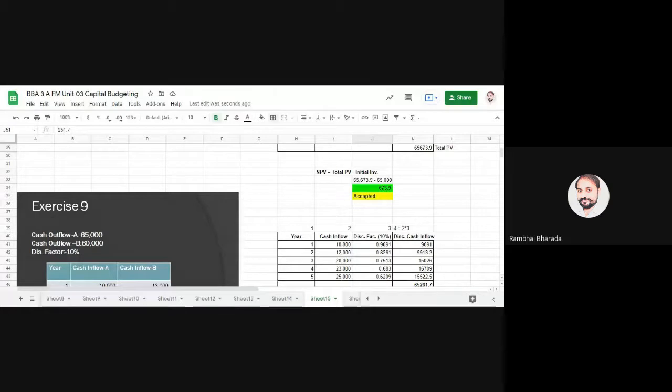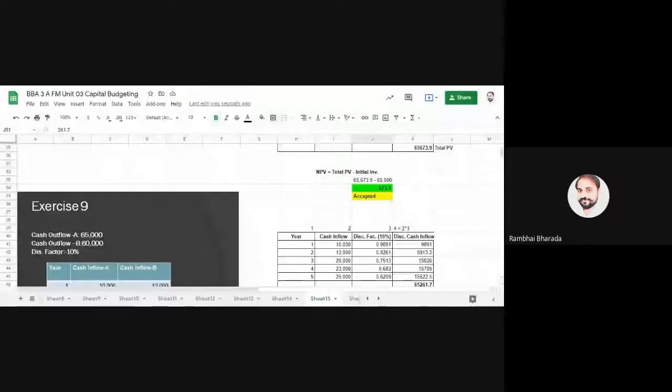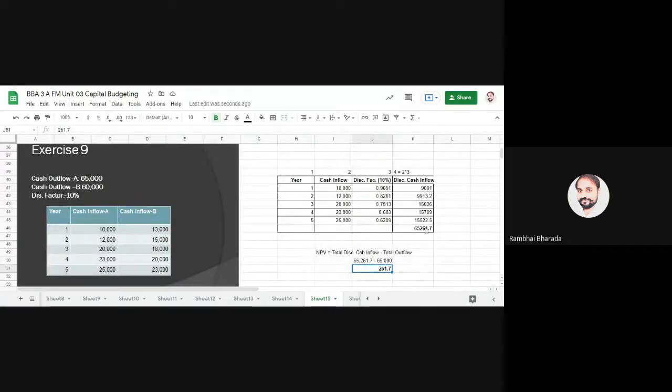Are we clear about NPV? Again, I quickly repeat, because this calculation remains the same for all the remaining methods. First you need to prepare this table. First, write down the year and the cash inflow as given in the practical question. Number 3, find out the discounting factor. You can use a table; that table will be provided to you in your examinations. So use the discounting factor table for 10% and see the values for the first year to the fifth year. You will get these values.